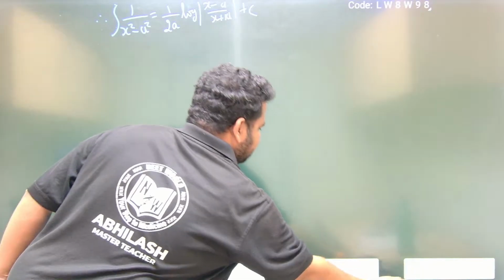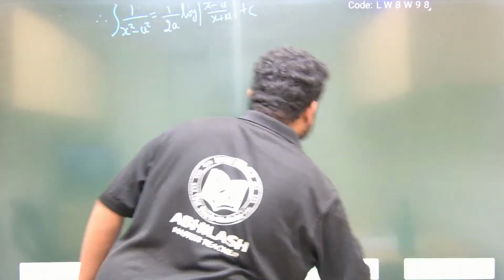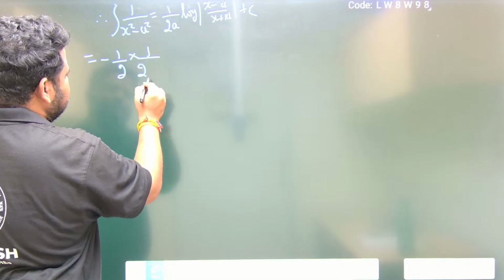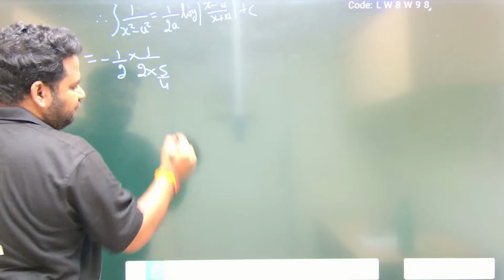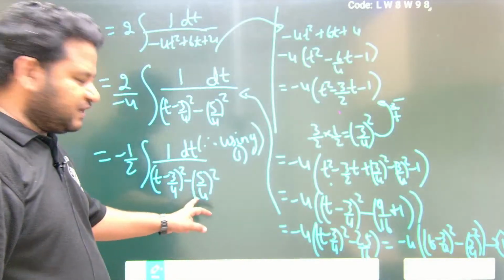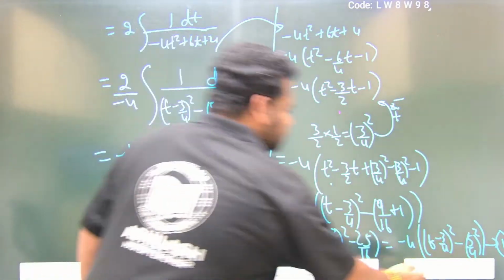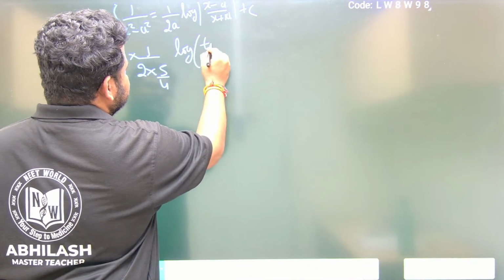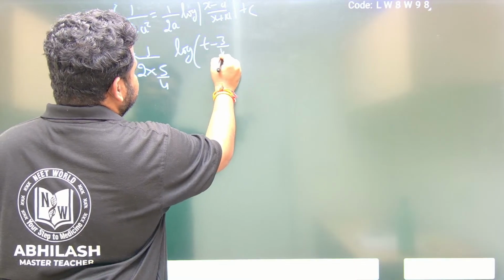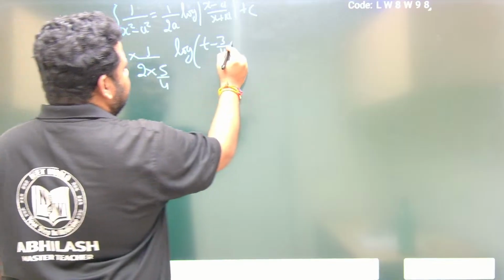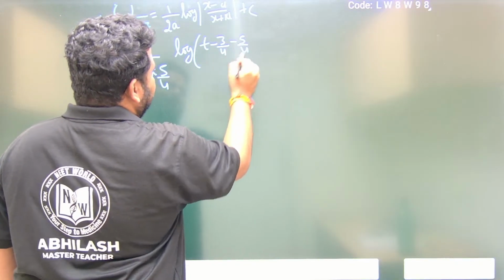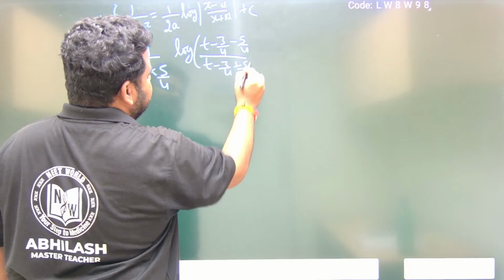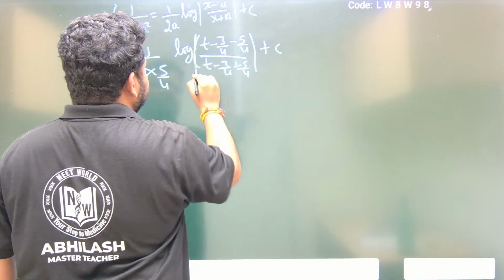So therefore this will become minus 1 by 2 outside, into 1 by 2a. Here a is nothing but 5 by 4, and x is t minus 3/4. So into log of modulus of (t minus 3/4 minus 5/4) by (t minus 3/4 plus 5/4), because it is x minus a over x plus a, plus c.